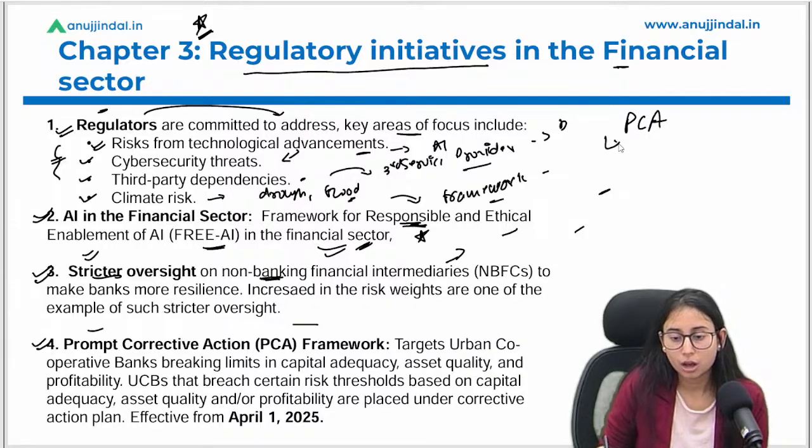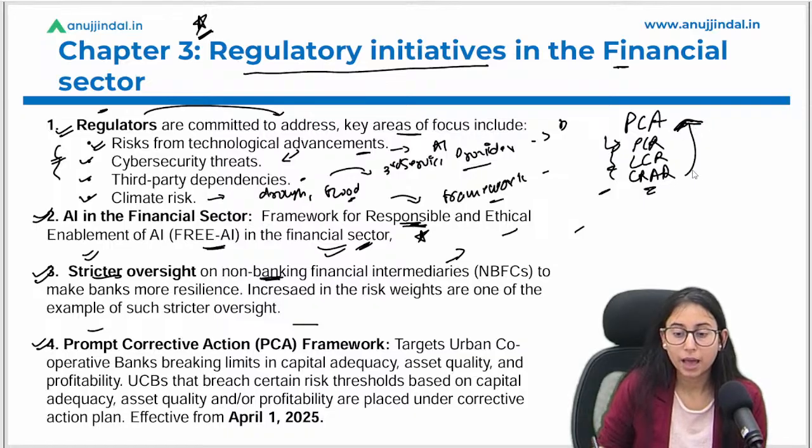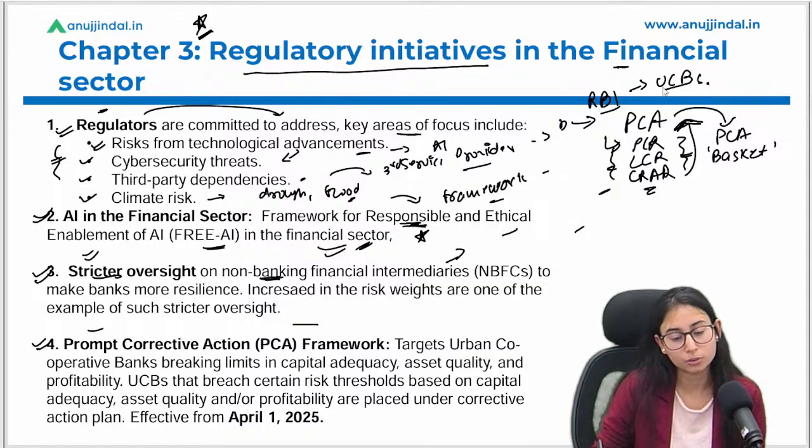Okay, a UCB which fails to maintain the PCR, LCR or CRAR will fall under the PCA category, okay, and banks have to maintain such metrics in order to get out of this PCA basket. तो ये भी एक रेगुलेटरी इनिशिएटिव था जो आरबीआई ने लिया था in order to maintain the financial stability of the UCBs, right? This is going to be effective from April 1st, 2025, okay.